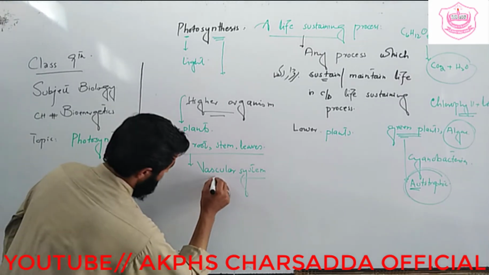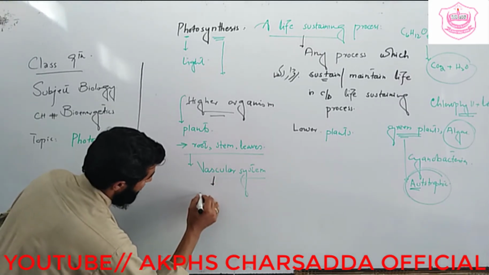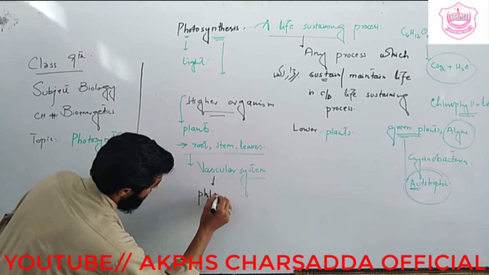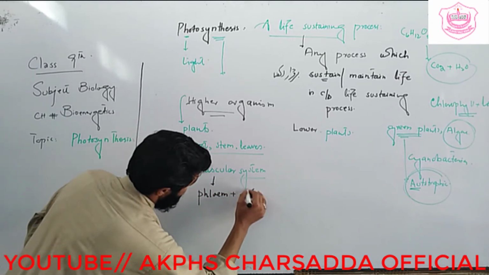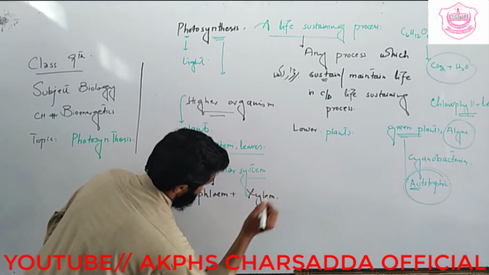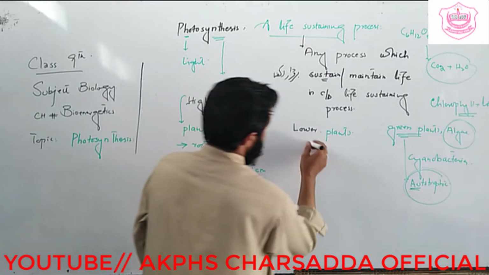The vascular system consists of two types of tissue, phloem tissue plus xylem. What is a lower plant?